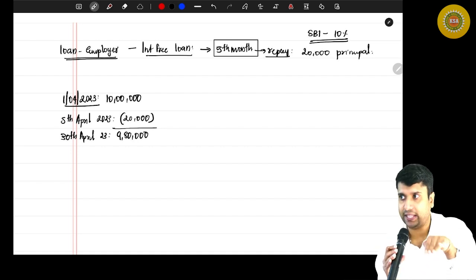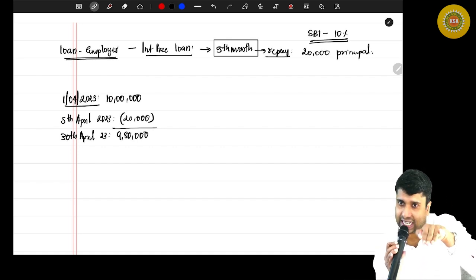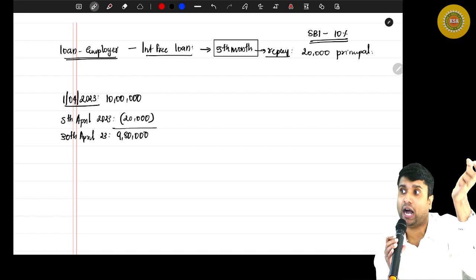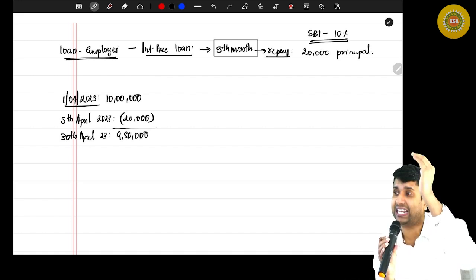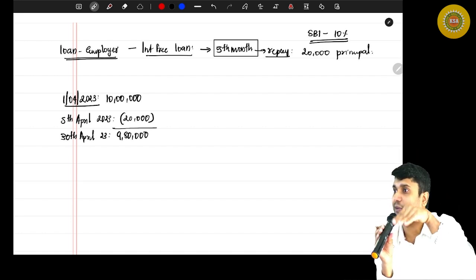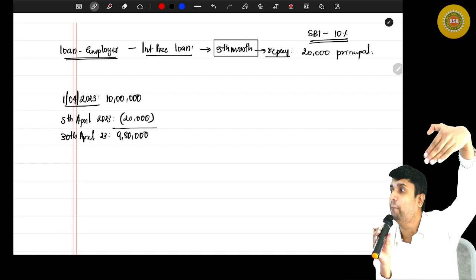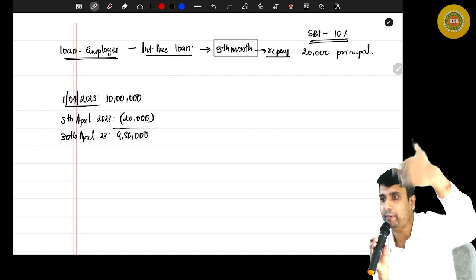Every month end, on the outstanding balance, you have to apply the concessional rate to value the perquisite, because every month there is a principal repayment happening.